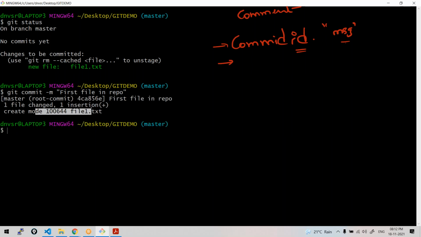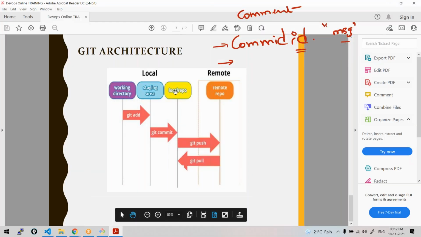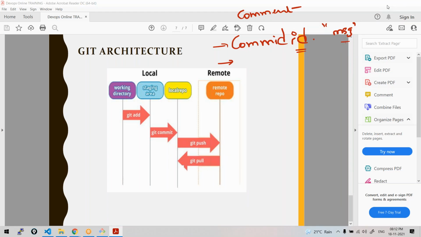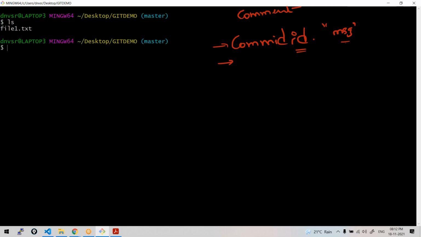See here, it says create mode, and now if you check the status, it's clean. Means, can you tell me where is the file now? In local repo. Local repository, right? Means physically it's in the same directory, but logically this is how it's different. Interesting, isn't it? Shall we repeat it with another file so that you should be clear with this concept of moving the files from working directory to staging and then to local?